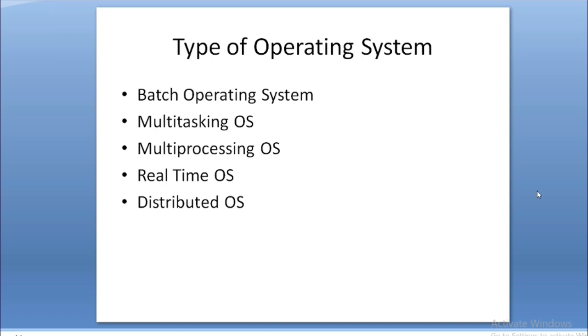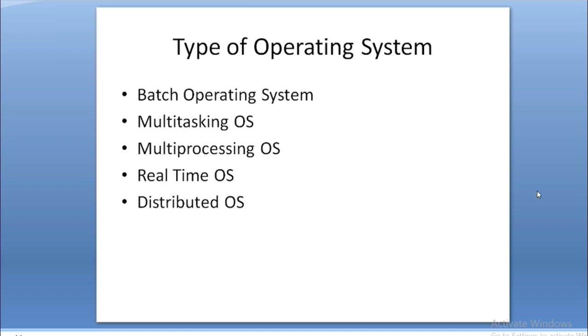So first of all we see the batch operating system. Actually in the batch operating system we just put a number of jobs or tasks to the system, and that system will execute the jobs one by one serially. That is called the batch operating system. This is utilized by MS-DOS.